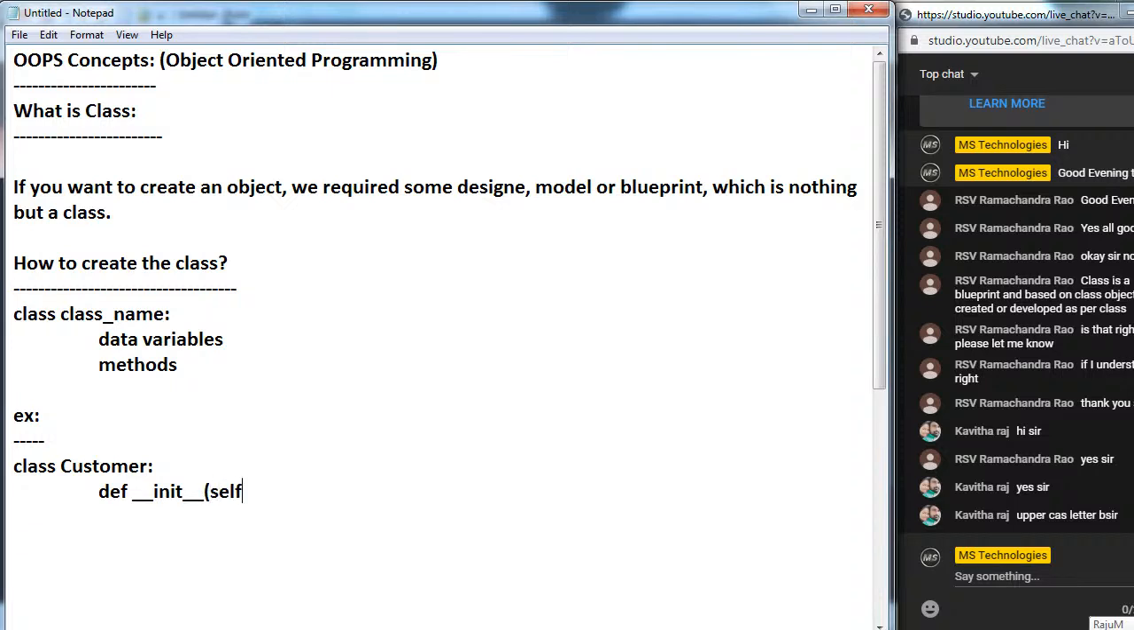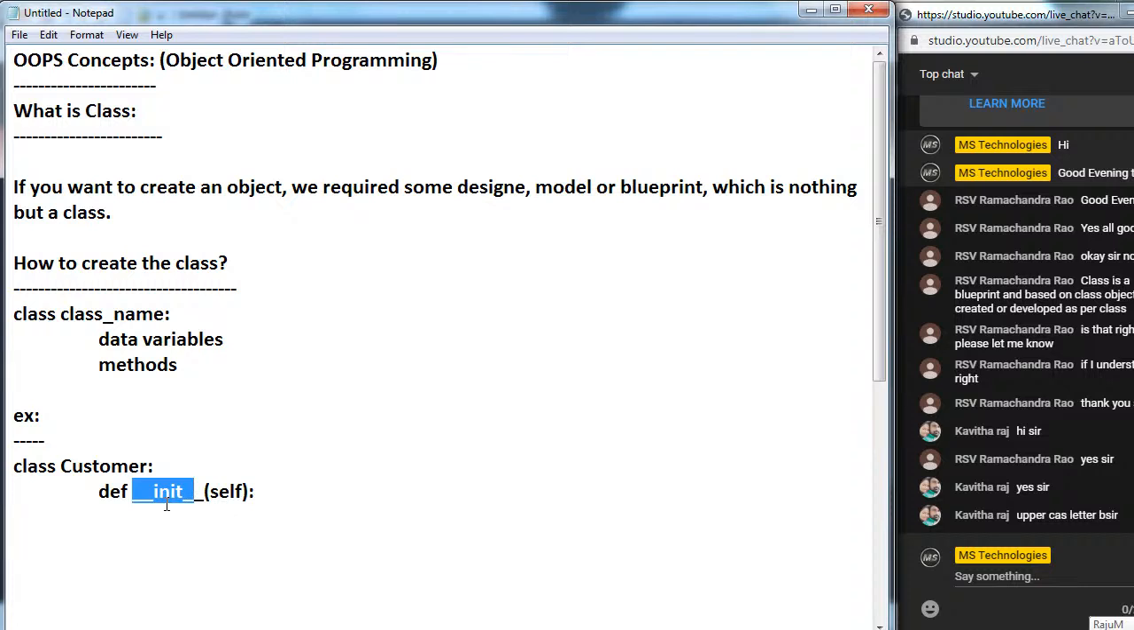So what is this init? I will explain in the next class. Just remember this is the constructor. In Python, if you see anywhere the name init, just remember that is the constructor.